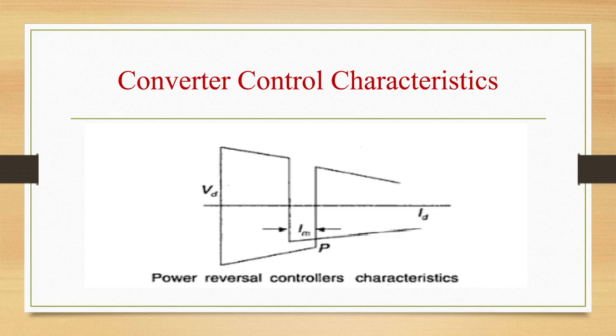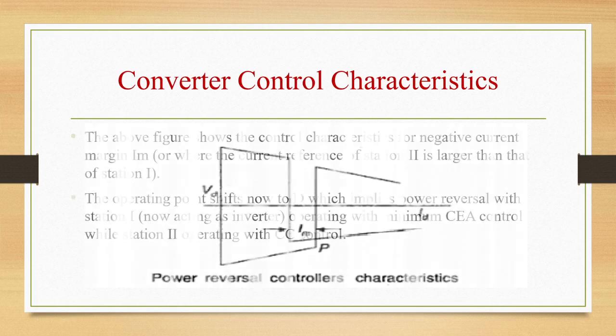This shows the importance of maintaining the correct sign of the current margin to avoid inadvertent power reversal. The maintenance of proper current margin requires an adequate telecommunication channel for rapid transmission of the current or power order from one station to the other station, that is from master station to the slave station.